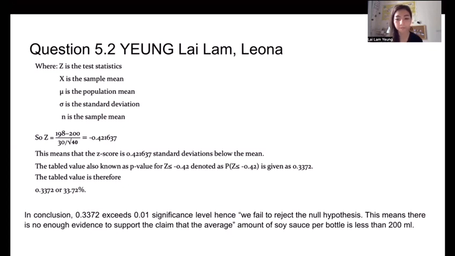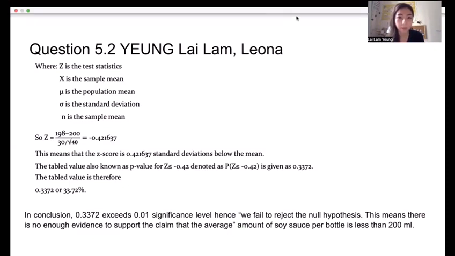In conclusion, this exceeds the 0.01 significance level. Hence, we fail to reject the null hypothesis, and this means there is not enough evidence to support the claim that the average amount of soil per bottle is less than 200 ml.